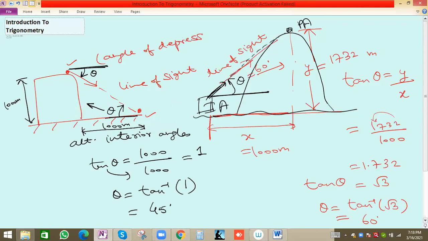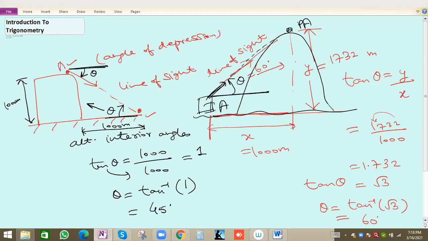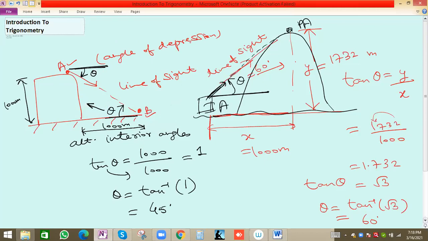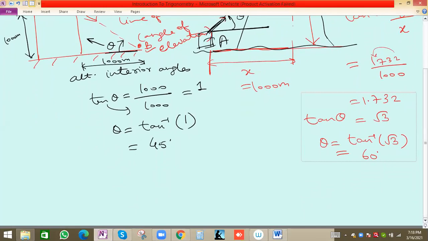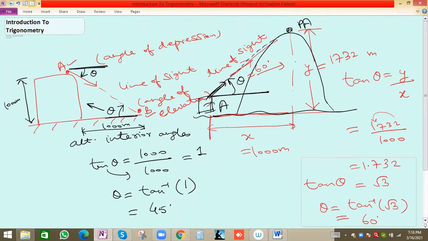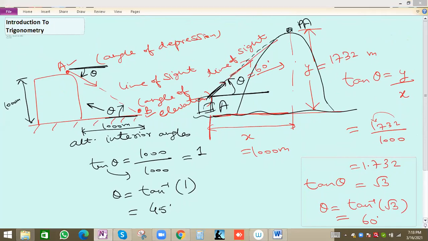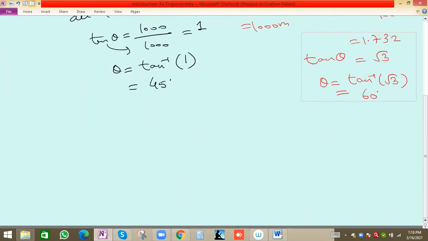If we are observing downside, for this person A, we can say A and B. For this A, this angle will be angle of depression, and for this B, if B sees A, this will be angle of elevation. Elevation is when we are observing upward, and depression is when we are observing downward. So these things will be there in our next chapter, and also we'll see more cases. Basically here we have to solve these equations, or find the values of theta for trigonometric ratios. So now we'll come to trigonometric ratios.